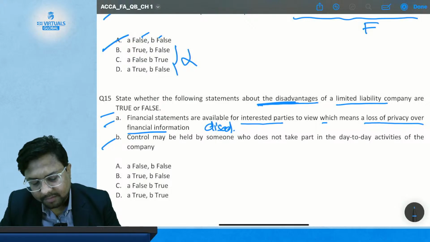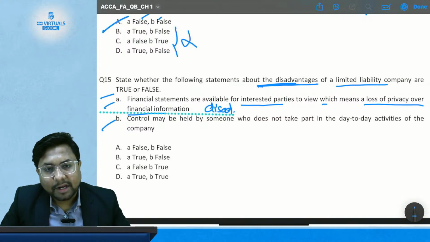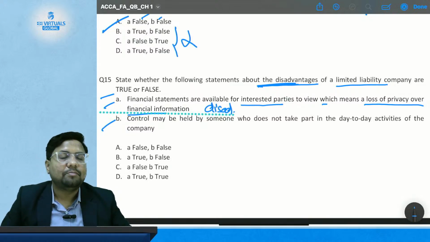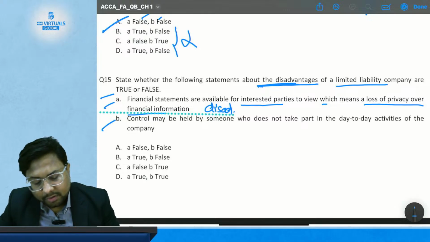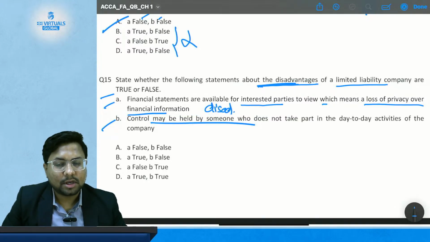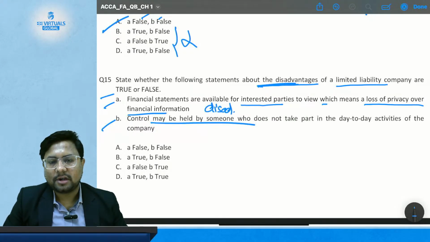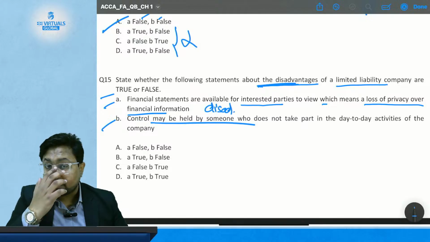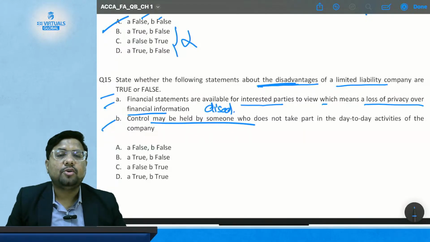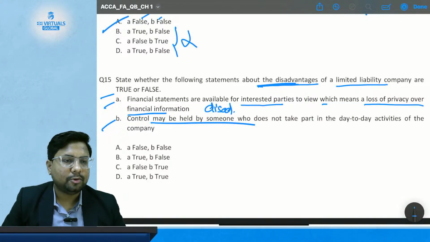Then we see statement B. Control may be held by someone who does not take part in the day-to-day activities of the business of the company. Suppose I am the shareholder of Reliance Limited, and I do not take part in their day-to-day business. I don't know what they do or how they do things in their day-to-day working.